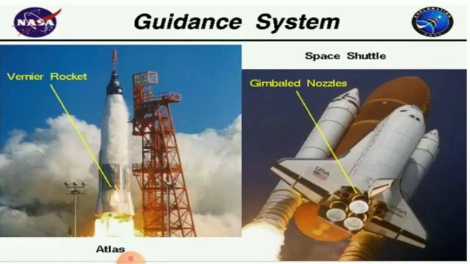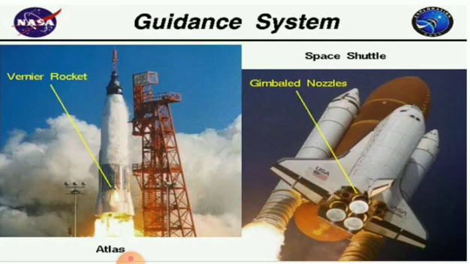Next, guidance system. Guidance system is nothing but the rocket's path. That is a guidance system. So this is the vernier rocket. This is a gimbaled nozzle, right? That is a space shuttle. This is Atlas. The guidance system guides the rocket in its path. It may include sensors, onboard computer, radars, and communication equipment.